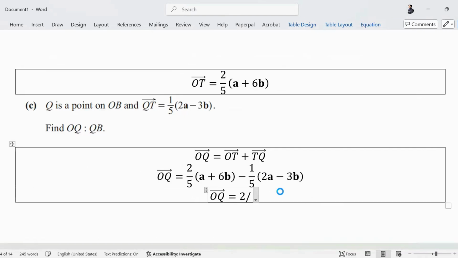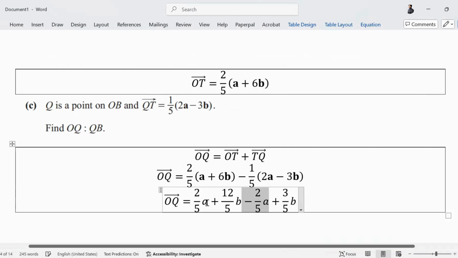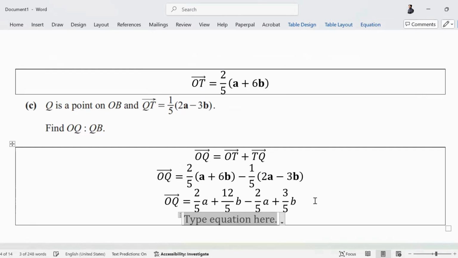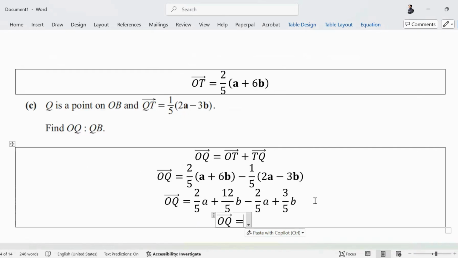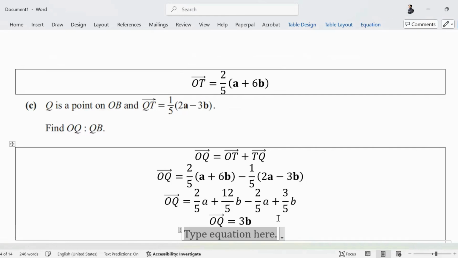It is 2/5 of a plus 12 over 5 of b minus 2/5 of a plus 3/5 of b. So the a's cancel out, and 12/5 of b plus 3/5 of b is 15/5 of b. So OQ is 15 over 5, which is 3b. So OQ is 3b and OB was 4b. So OQ is 3 and the remaining part QB is 1. So OQ ratio QB will be 3:1.